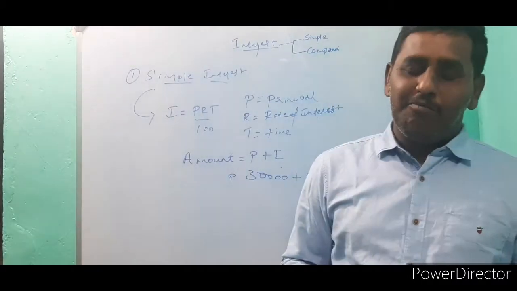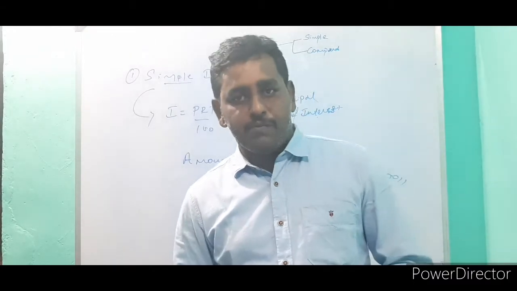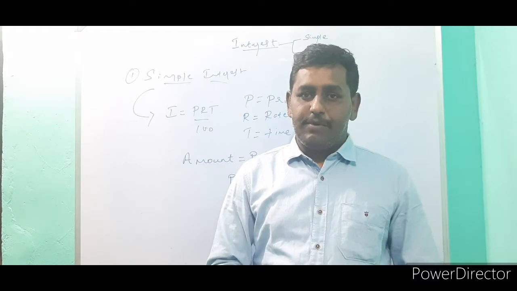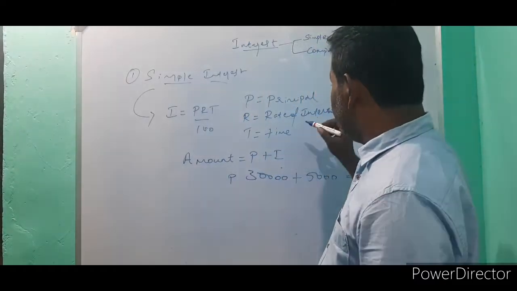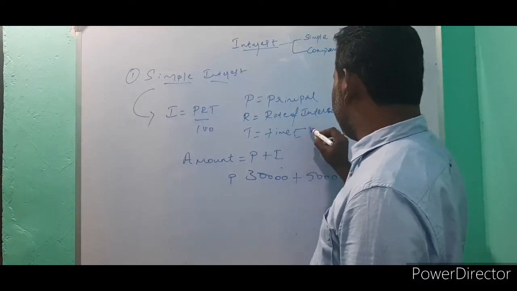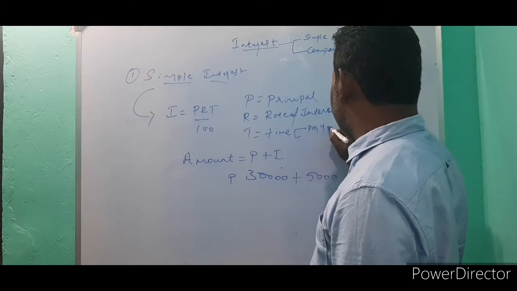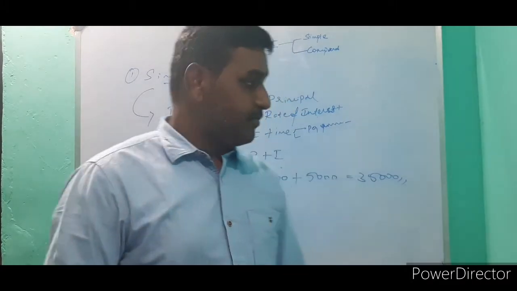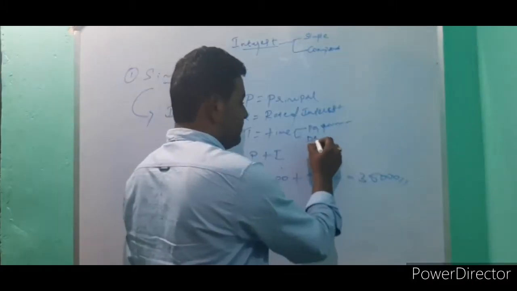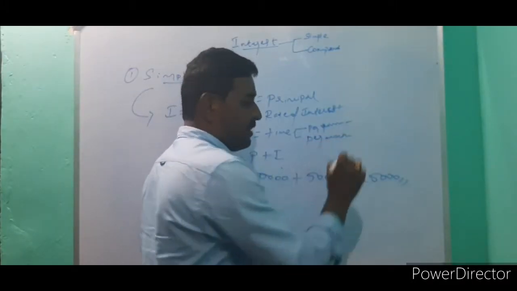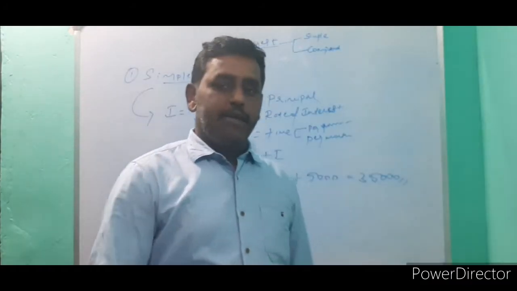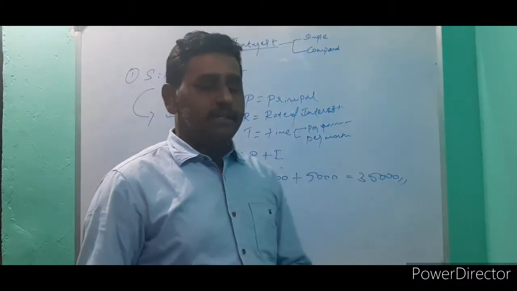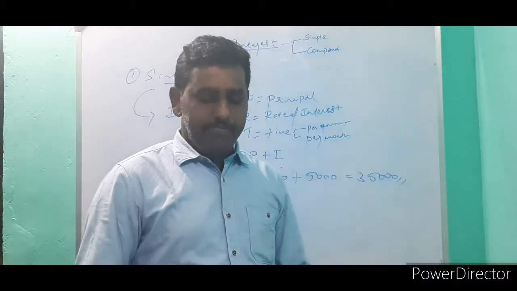I am not taking a sum now because when I solve problems on the spot, you can easily understand. Here, time is calculated per annum, which means you have to calculate per year. Per month means interest is calculated on the month. Annum means interest is calculated on the year.